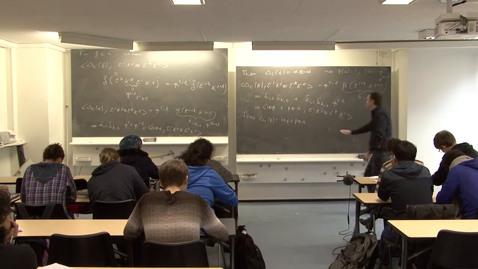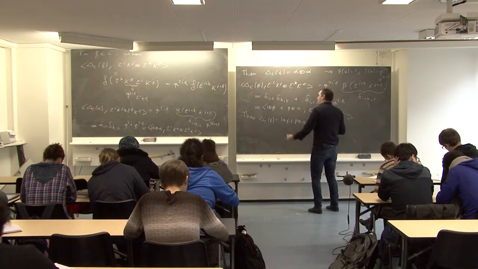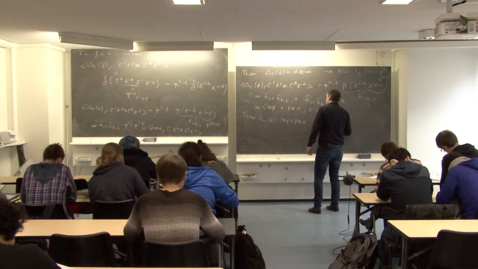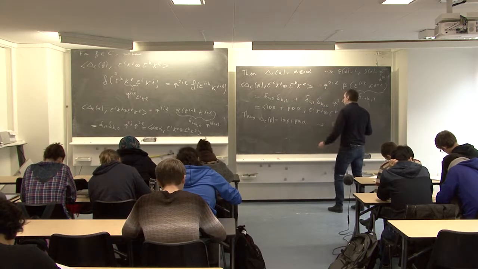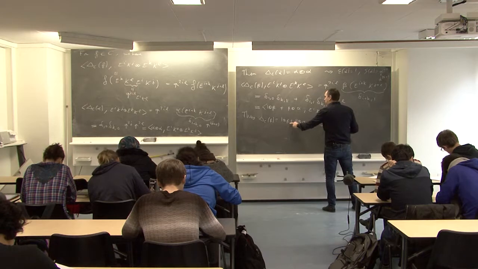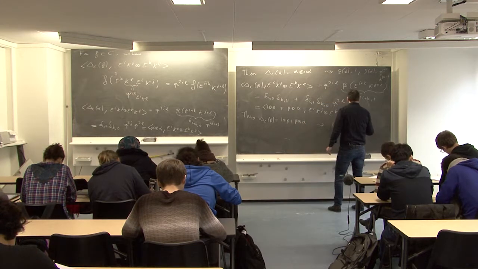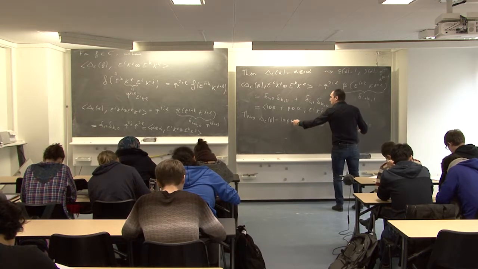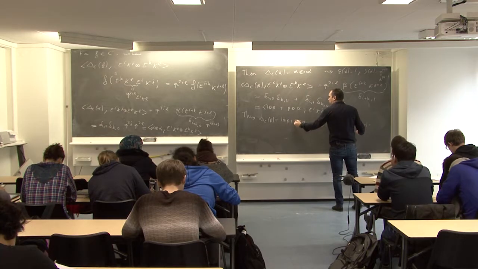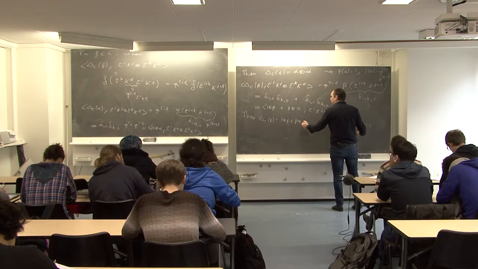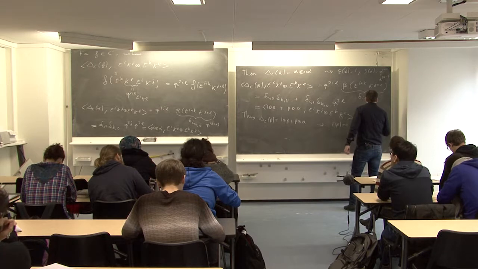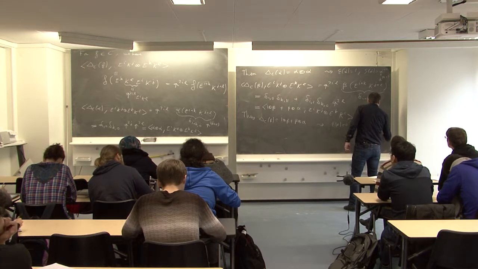And from this, we deduce that epsilon of beta is 0 and S of beta is, I put S here, so negative beta alpha to the n minus 1.